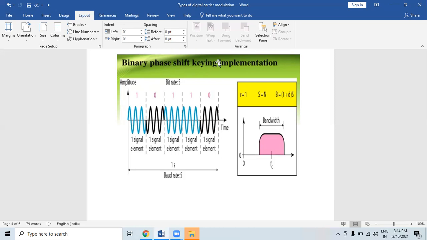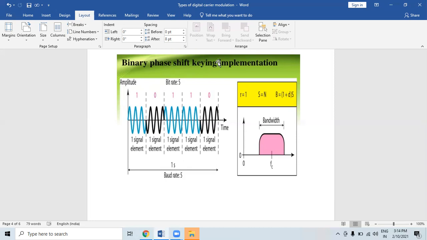It does not particularly matter exactly where the points are positioned, and in this figure they are shown on the real axis at 0 degrees and 180 degrees. This modulation is the most robust of all PSK since it takes the highest level of noise or distortion to make the demodulator reach an incorrect decision.